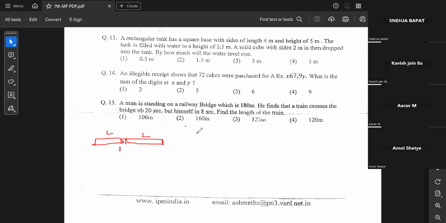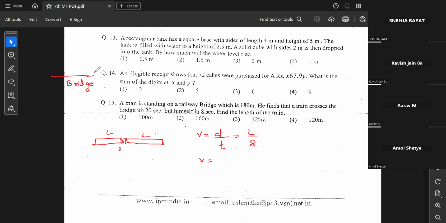Let me say the speed of the train is V. The formula for speed is distance upon time. When the train is crossing the man, the distance is the length of the train upon time, which is 8 seconds. This much is clear. Now the same speed can be expressed on the bridge as well. In case of the bridge, what is happening? Let me say this is the bridge.